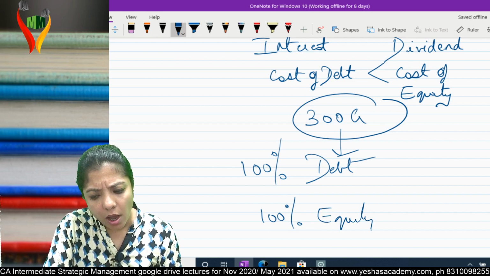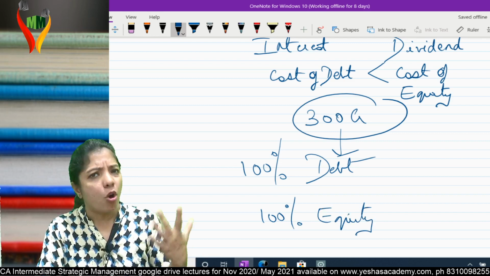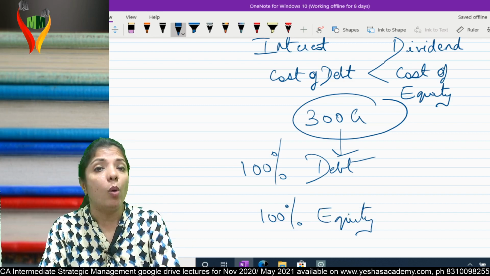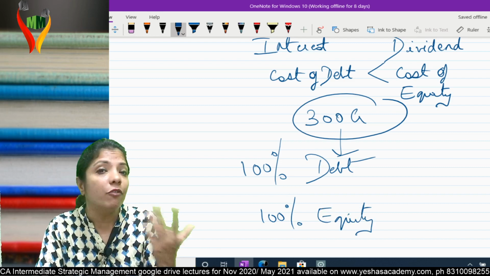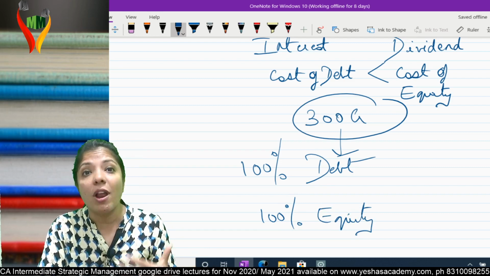Let's go for 100% equity. Okay, my cost of dividend is more, but I'll have to pay only when I earn. If I don't earn, I don't have to pay the dividend.